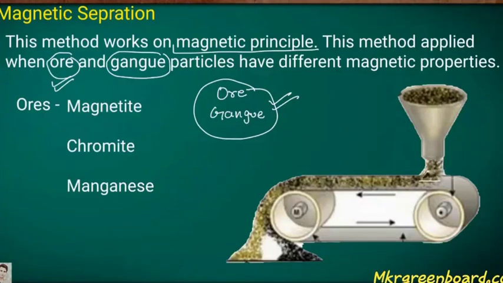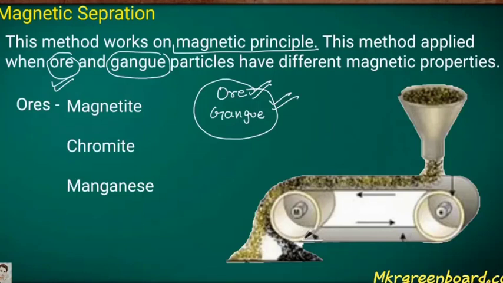plate-like structure. Whatever magnetic particles are there are attracted by the magnet, so they separate nearby the magnet, and whatever material is not attracted by the magnet separates a little farther away.